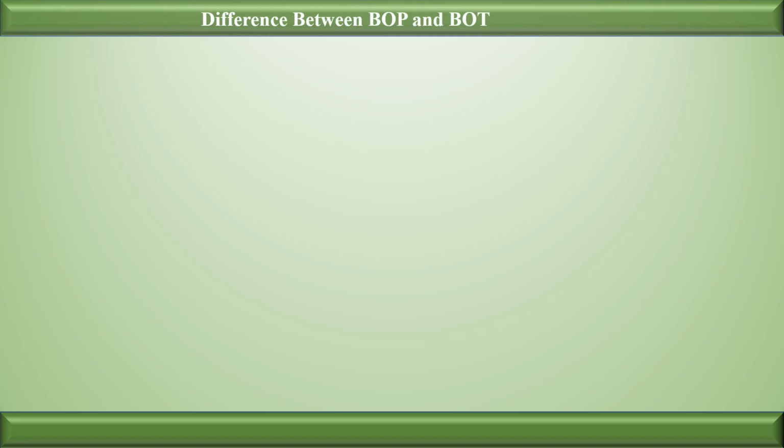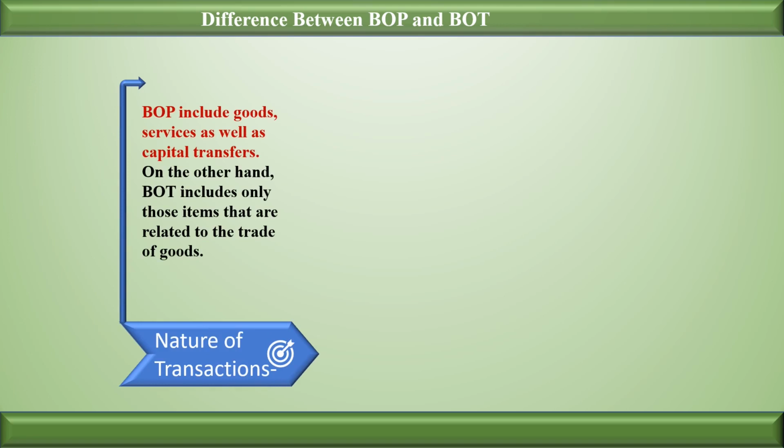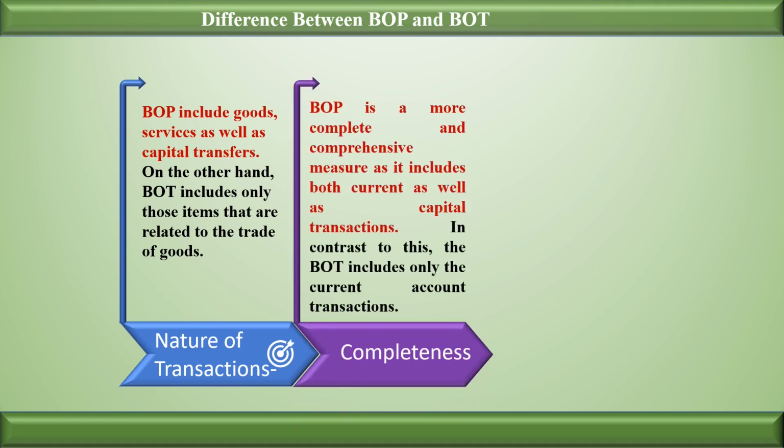Let us see the difference between balance of payment and balance of trade. On the basis of nature of transaction, we can say balance of payment includes goods and services as well as capital transfer. And on the other hand, balance of trade includes only trade of goods.